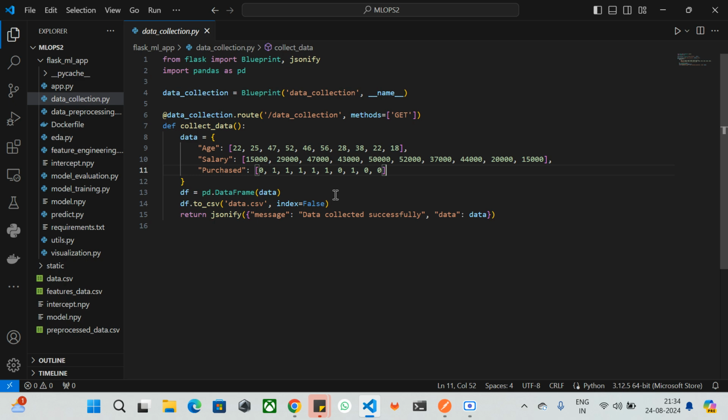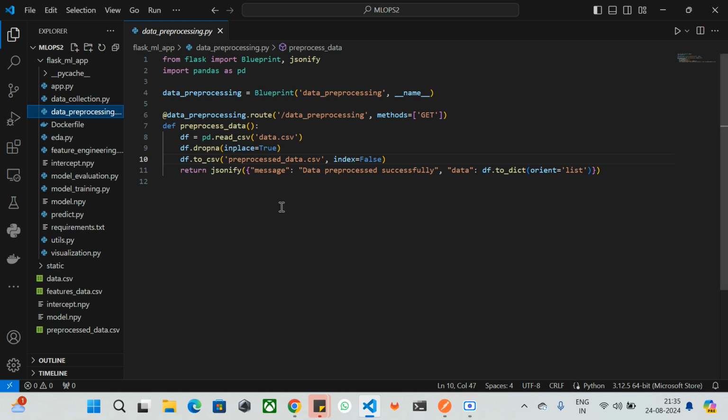The second stage is data pre-processing. In this cycle, first it is going to read the data, which means the data.csv we saved here, using pd.read_csv. Next it handles the missing values with df.dropna, where inplace is equal to true, which means drop any row with missing values.